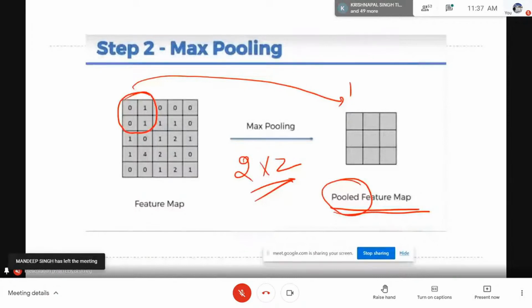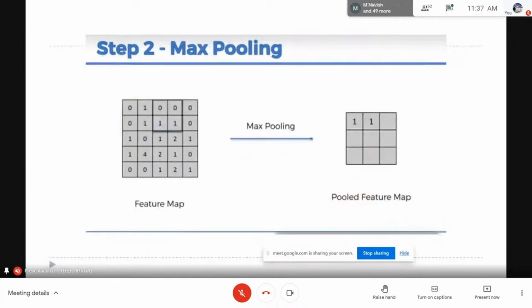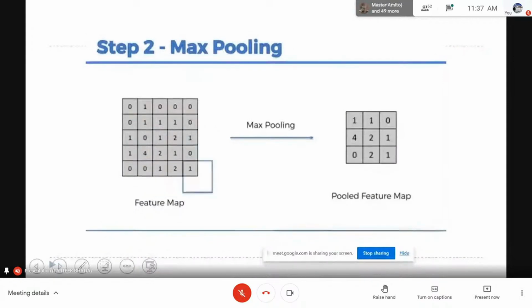So first I am extracting here 1, then we move to next, here it is 1, then 0, then we move to next, this is 4 and this is 2, 1. So in this way we are producing all the pooled feature map, and you can see that the size has been reduced and we are able to achieve position independence.